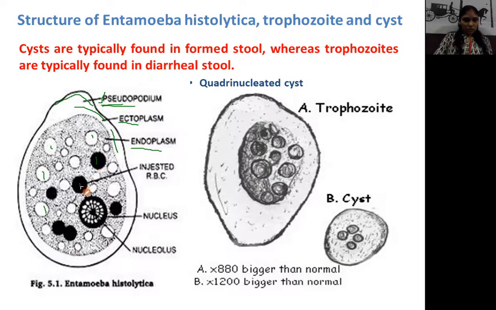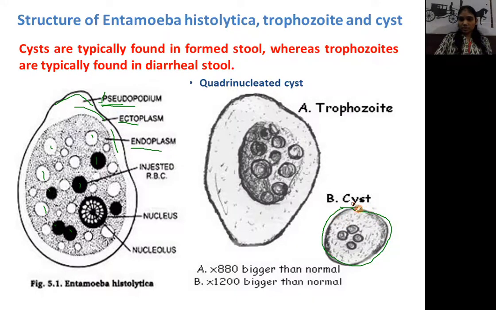Then this black structure, can you see here? These are the ingested RBCs. And a centrally placed nucleus is there. So this is the simple structure of Entamoeba histolytica. In Entamoeba histolytica, two processes are there, excystation and encystation. Encystation means the amoeba forms a thin protective cyst layer around itself.